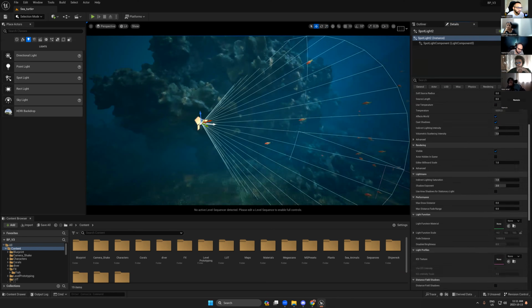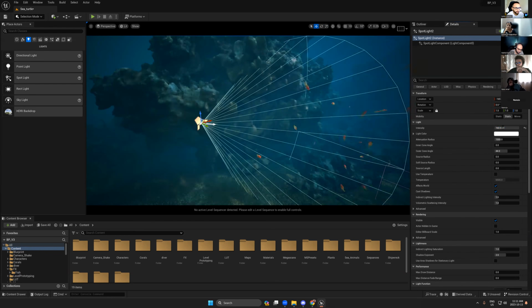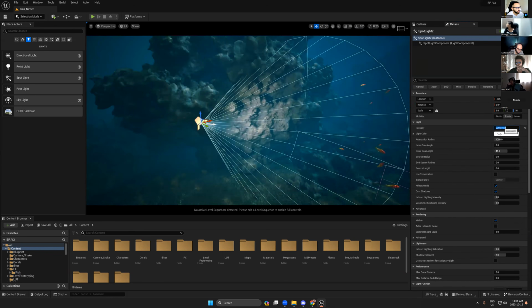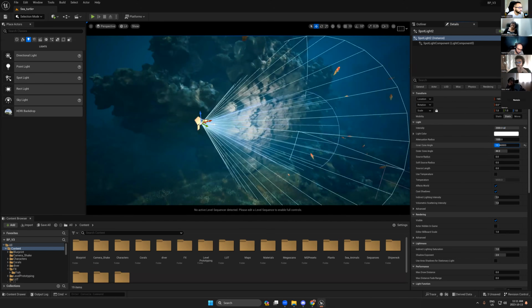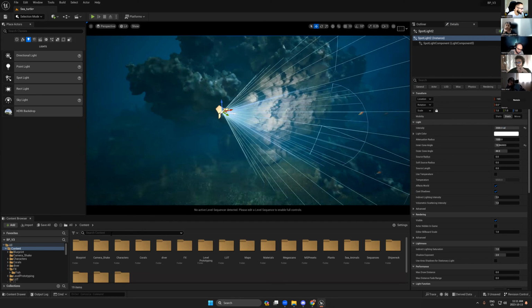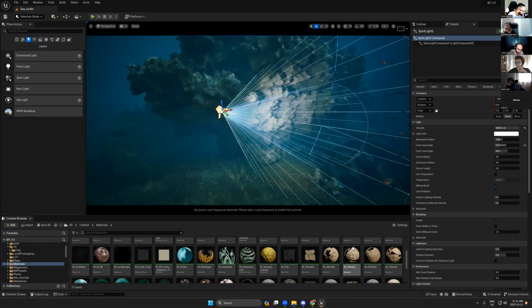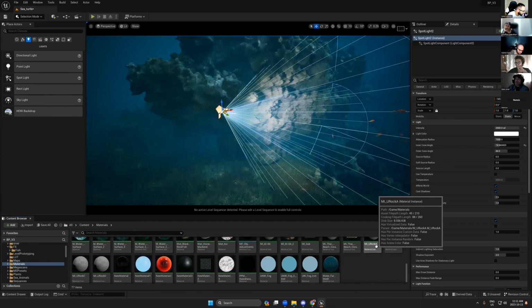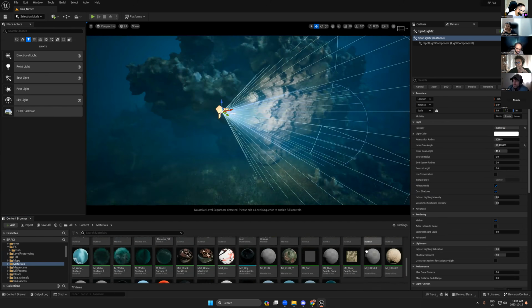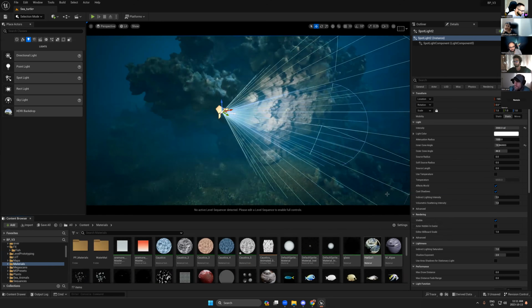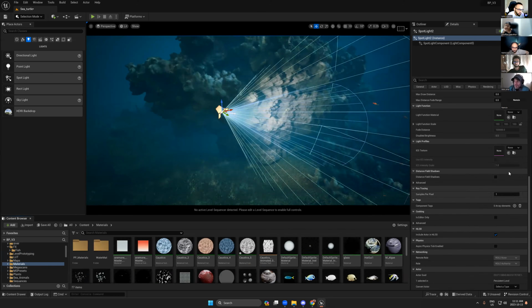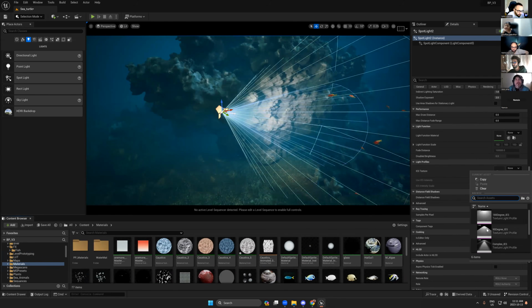Okay, and do you remember when we created the, what's it called, the light cookies for the flashlights? I will try to find the materials here. I'm not sure if I have the material here or not, but anyway, we can use the IES.